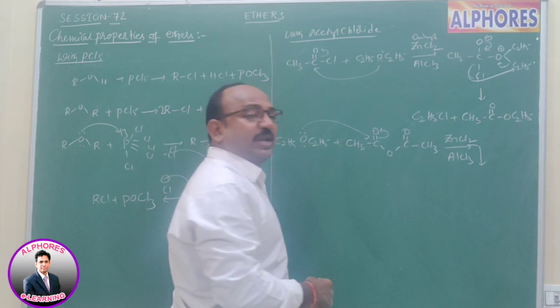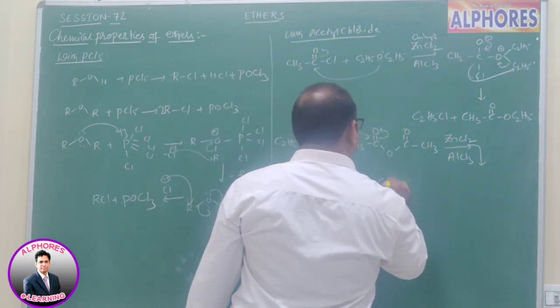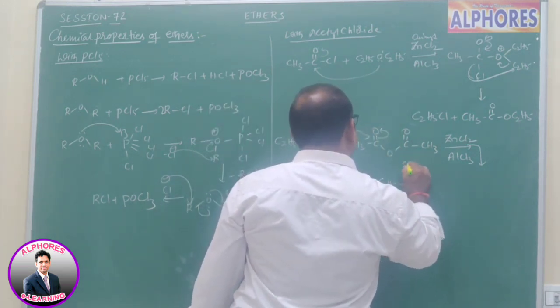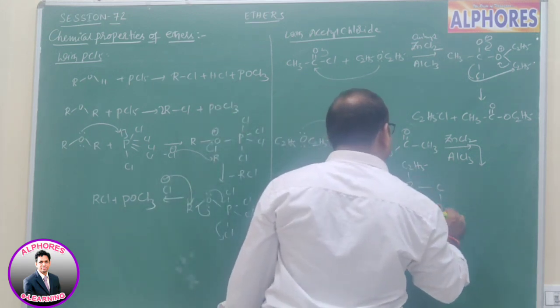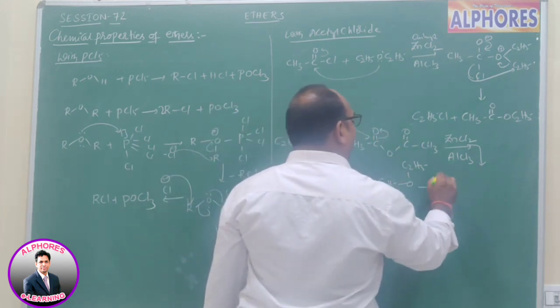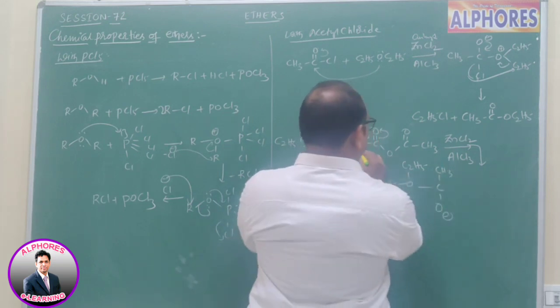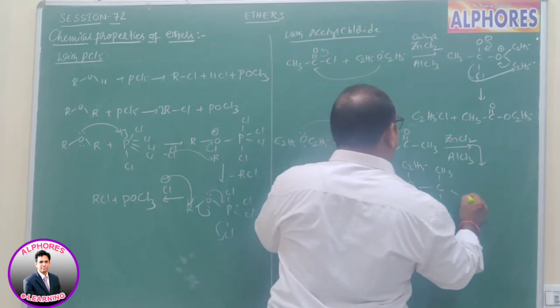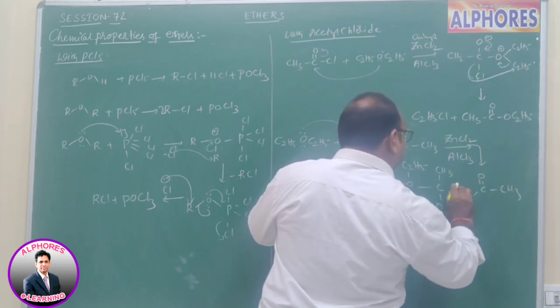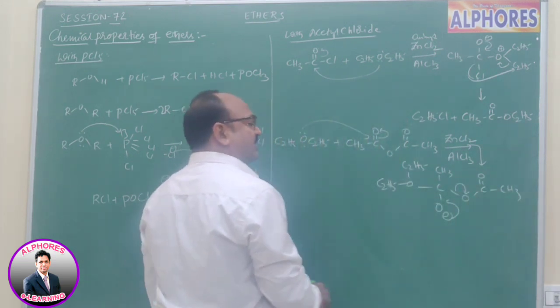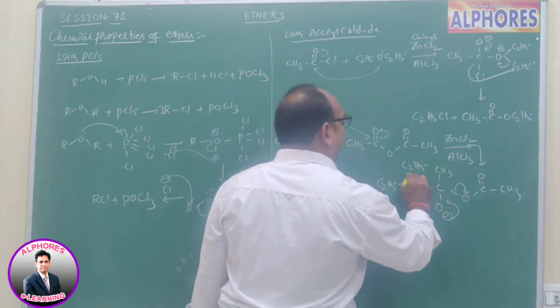Here C2H5OC2H5 oxygen forms a bond with the carbonyl carbon. Now CH3COO minus comes out upon reversal, and oxygen bears a positive charge.